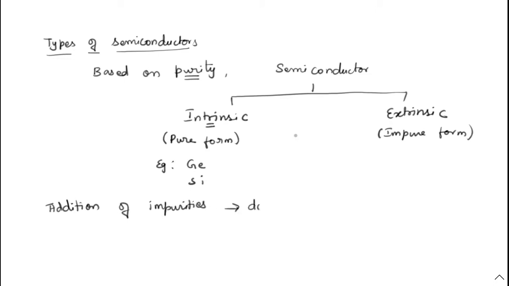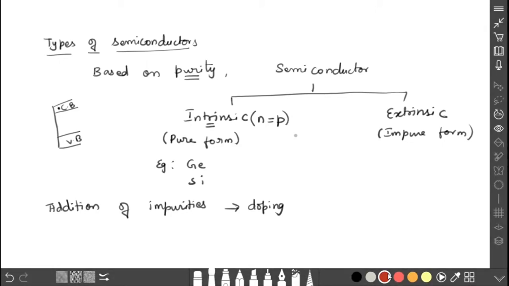What is meant by doping? Already we know that in an intrinsic semiconductor, the number of electrons in the conduction band and the number of holes in the valency band will be equal, so N is equal to P. We have discussed two energy bands: this is the valency band and this one is the conduction band. If an electron jumps from the valency band to the conduction band, the electrons will reach here.